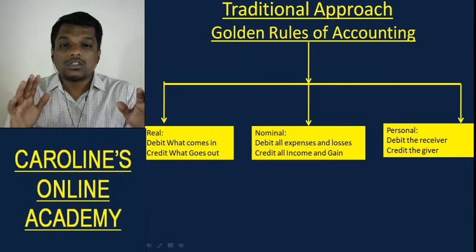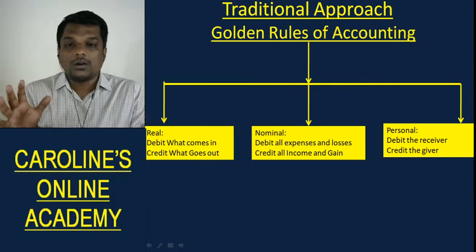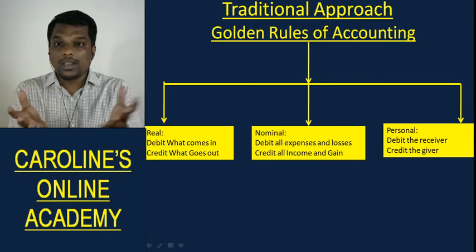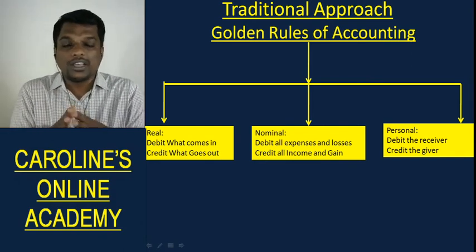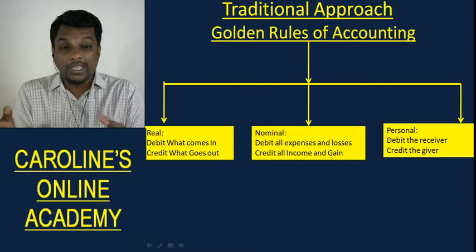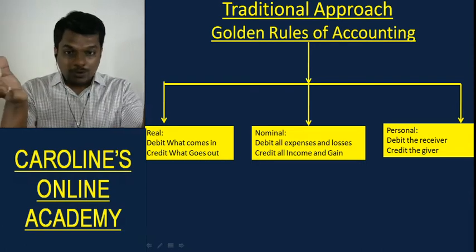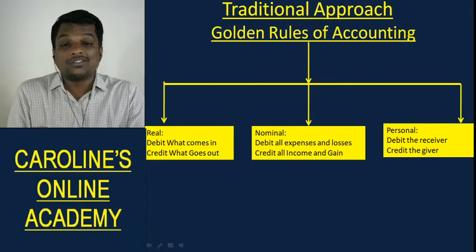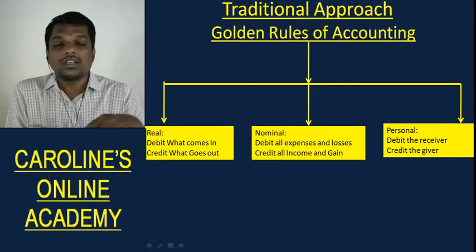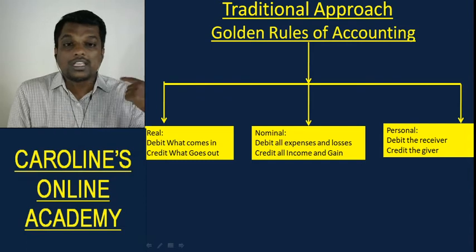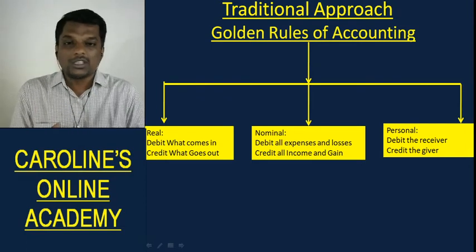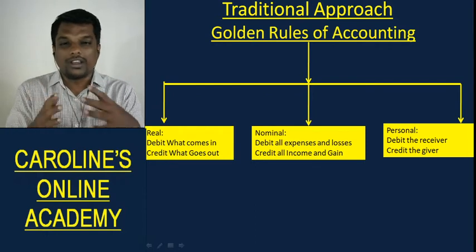Now these three rules have been derived from the dual aspect concept. Dual aspect concept gives rise to an equation called asset is equal to equity plus liabilities, and from that concept only we have derived these rules. But we will get to how we derive these rules from that concept in the video in which I'll explain about dual aspect. That also we will do at a later point. As of now, I'm just giving you the basics for learning how to record.